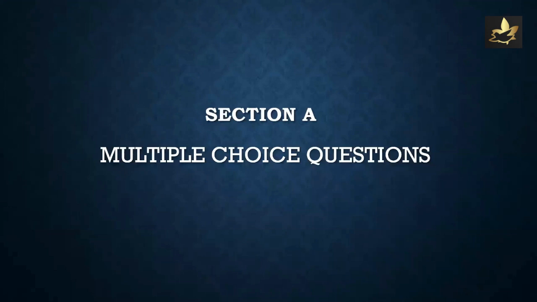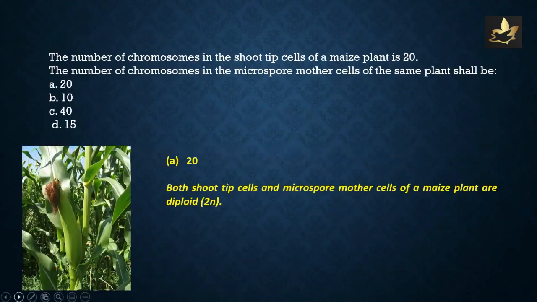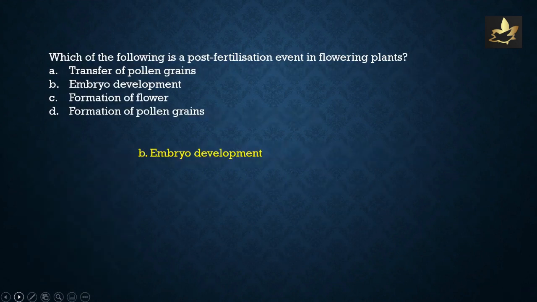Section A, multiple choice questions. The number of chromosomes in the shoot tip cells of a maize plant is 20. The number of chromosomes in the microspore mother cells of the same plant shall be 20, 10, 40, or 15. Please note, both shoot tip cells and microspore mother cells of a maize plant are diploid. Thus, the correct answer shall be A, 20.